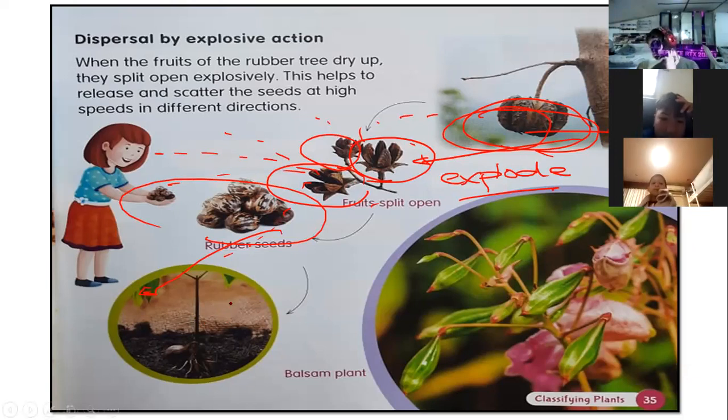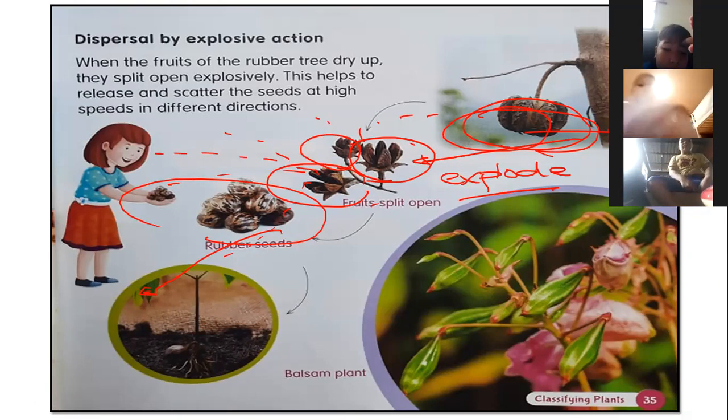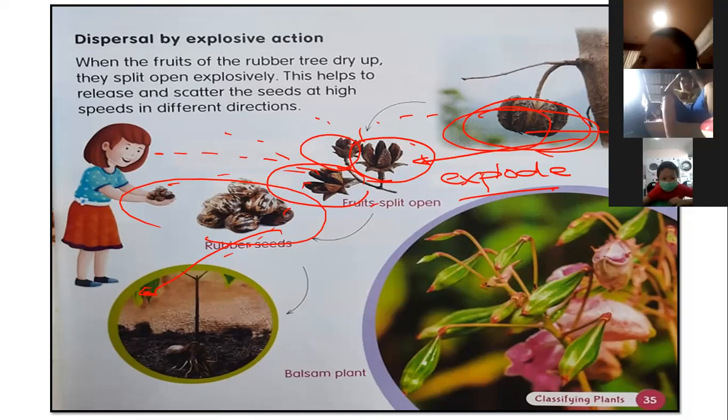That is what we call dispersal by explosive action. But not really strong, really big explosion, but these fruits will explode. No?